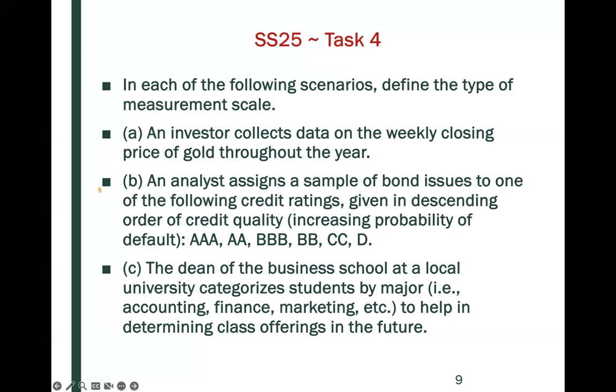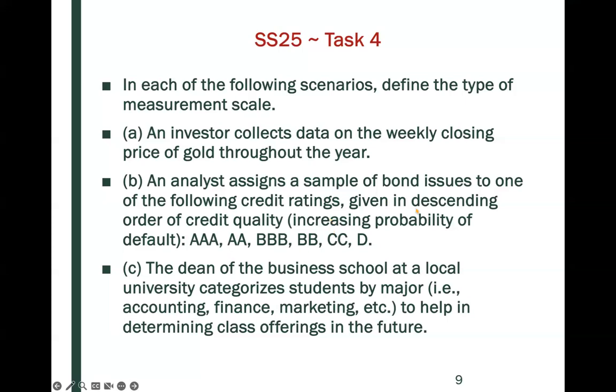Part B, an analyst assigns a sample of bond issues to one of the following credit ratings given the descending order of credit quality, increasing probability of default. So here we have AAA, AA, triple B, double B, double C, and D. So here we have different categories that have an order, because if we think of someone falling in a AAA versus a D, there's kind of meaning attached to that, or an order.